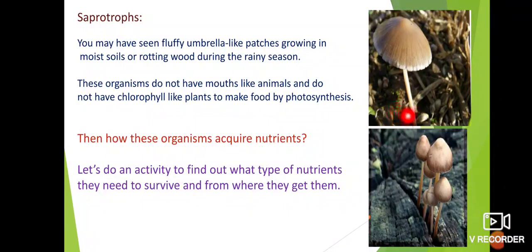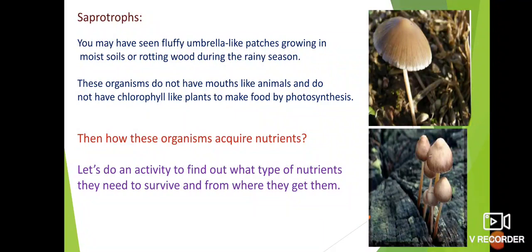But mushrooms are not found in green color, and they don't have a mouth either. How do they feed or make their food? To carry out photosynthesis there is a need for chlorophyll, but these organisms don't have chlorophyll. So how do these organisms acquire nutrients?